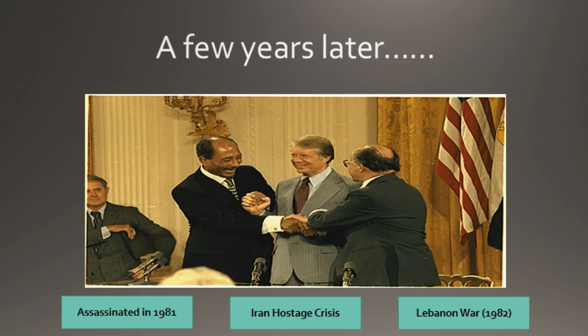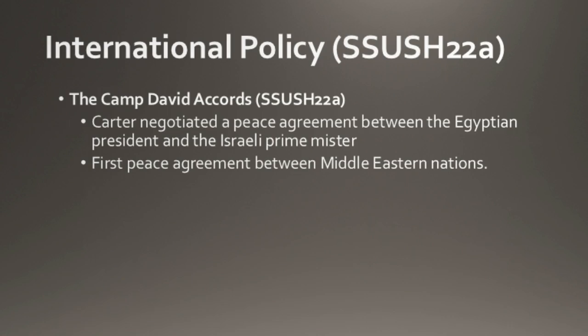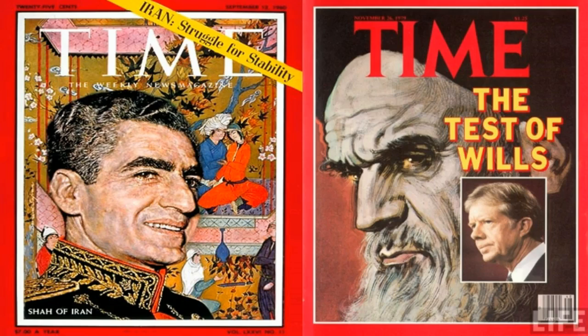As we see, there's going to be things down here at the bottom, the Iranian hostage crisis and the Lebanon war, which is going to disturb that peace. So this peace agreement made between Egypt and Israel, orchestrated by Jimmy Carter, is going to be called the Camp David Accords. This is the first peace agreement between Middle Eastern nations.